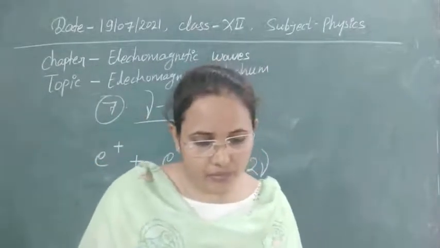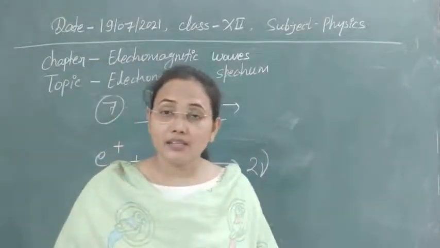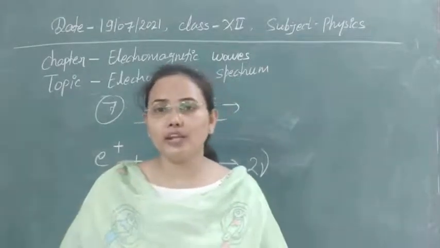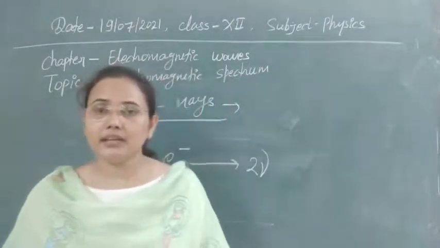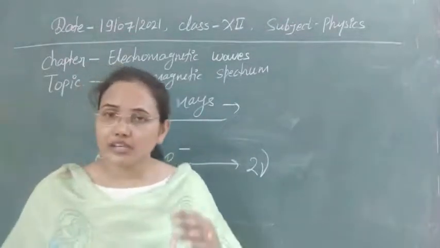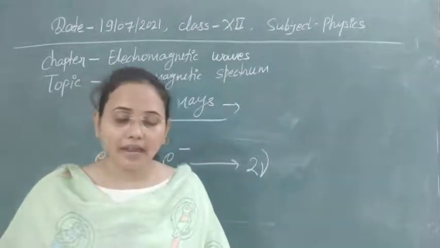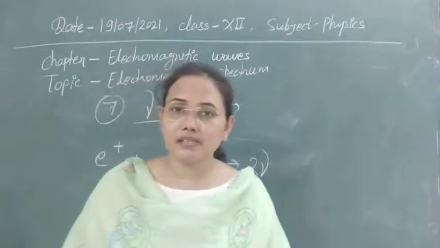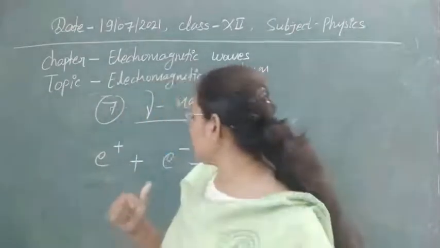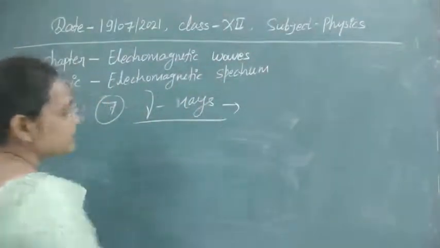Next, if you look at the properties of these rays, as they are very energetic, they can easily penetrate through any metal, even thick sheets. So we are using these kinds of waves for cutting purposes, and in transmission purposes. Let's see first its frequencies. After that I will tell you the uses of gamma rays in our daily life.